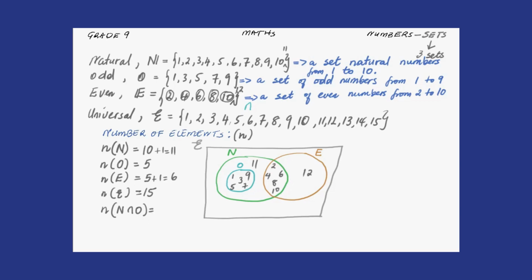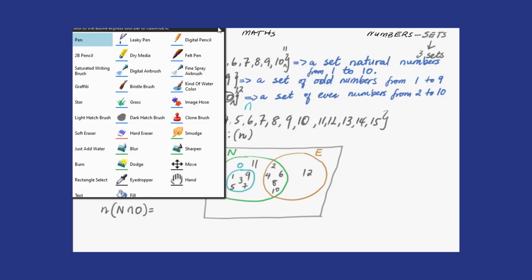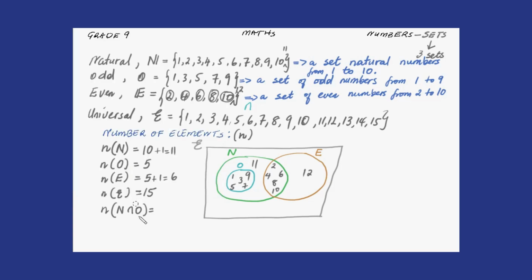Let's rather say N intersect E, guys. What am I doing? What's wrong with me, guys? All right. Now, N intersect E. So that would be, we count 1, 2, 3, 4, 5. There are 5 elements in N intersect E.